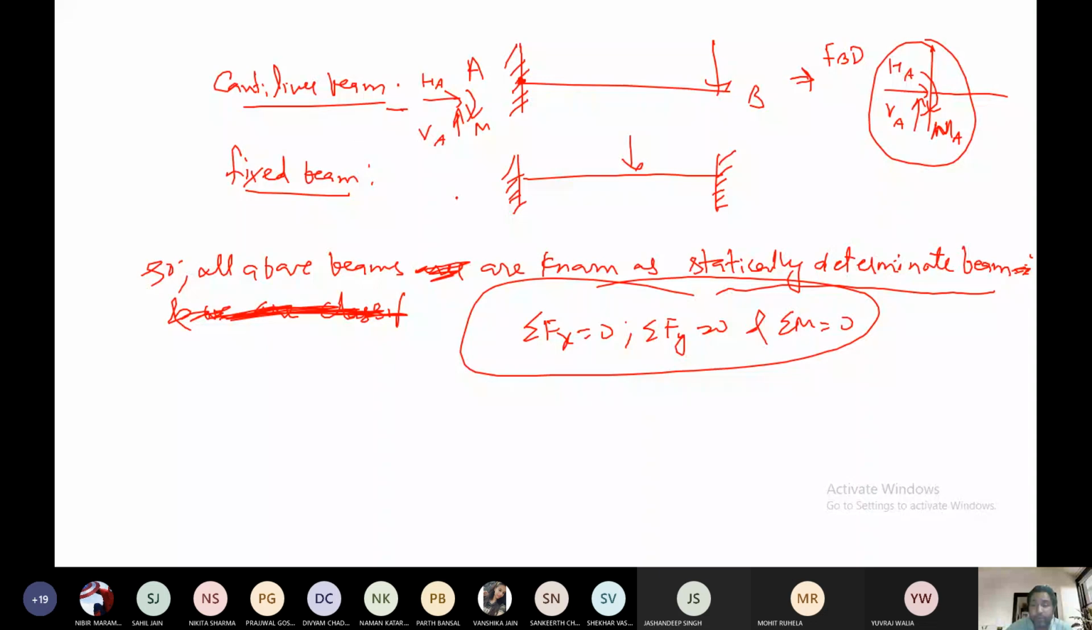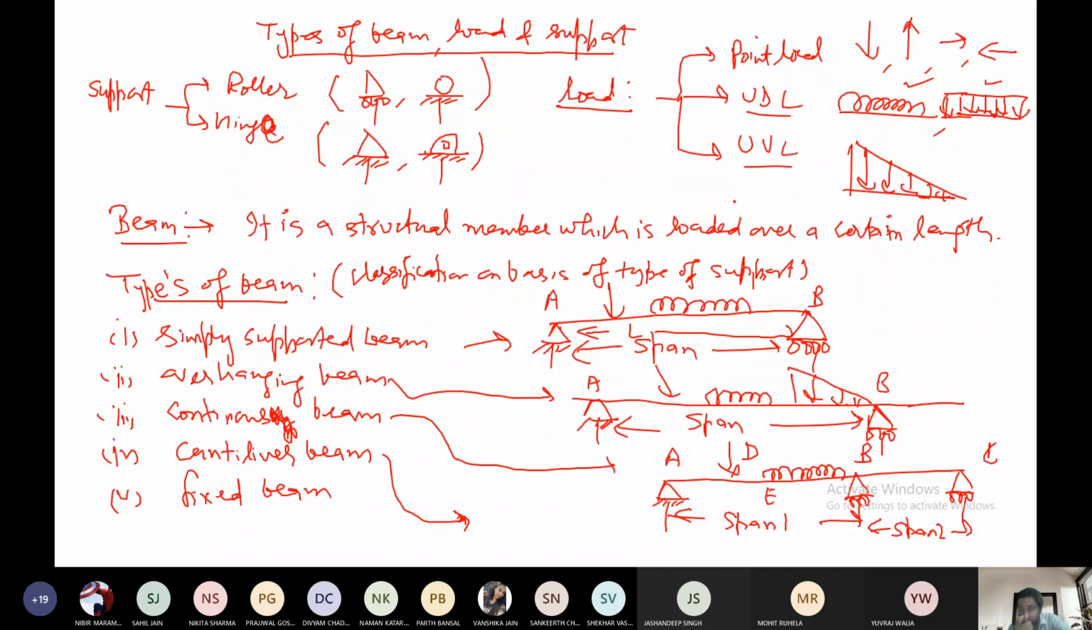Fine. So you can take it like that. It is up to you how you are taking it. Okay. So this is the fixed beam FBD. So we have five types of beams, all statically determinate beams. Then we are dividing the beams on the basis of classification of types of support. So you should know the different types of beams: simply supported beam, overhanging beam, continuous beam, cantilever beam, and the fixed beam.